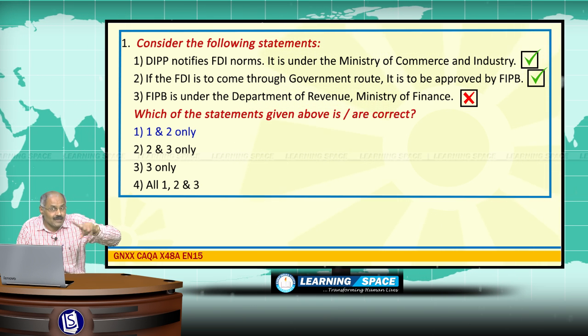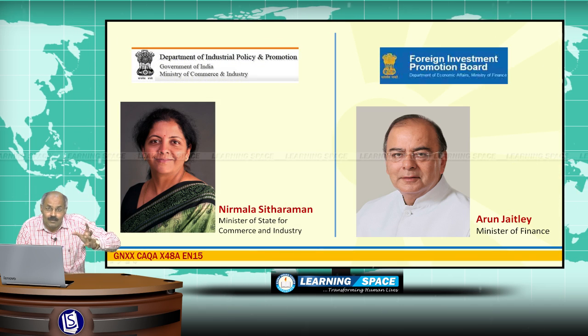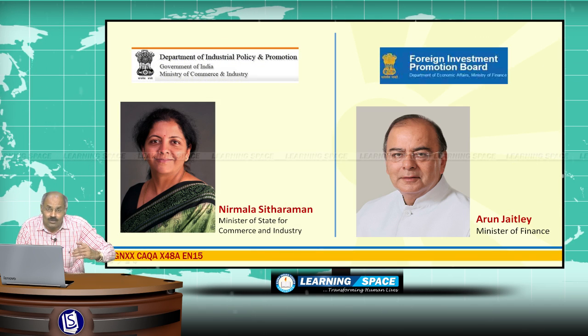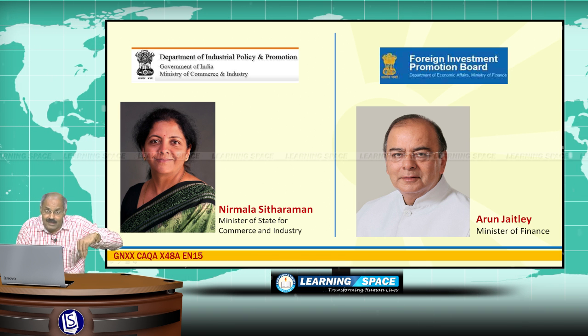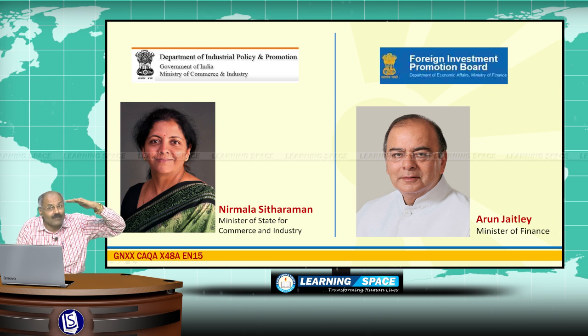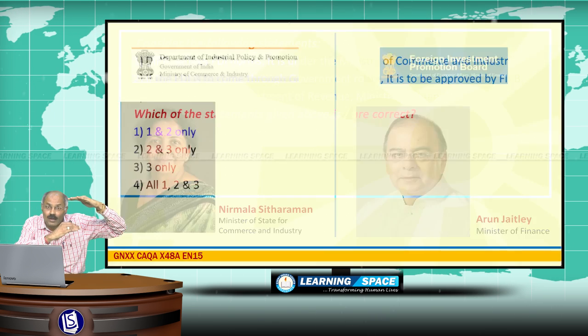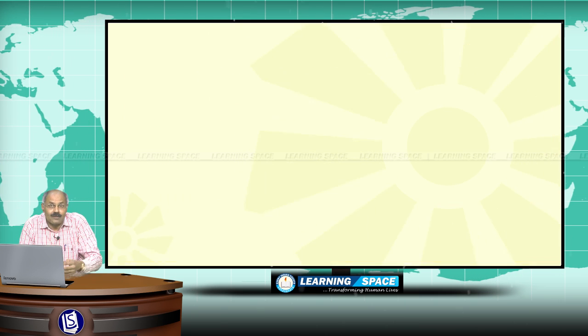And please don't forget, when the proposal is through the government route, FIPB's powers to grant individual FDI proposals at present stand at rupees 5,000 crores. Previously it was rupees 3,000 crores. Now it is increased to rupees 5,000 crores. Right friends, look at the next question.